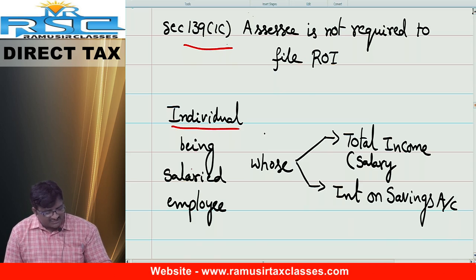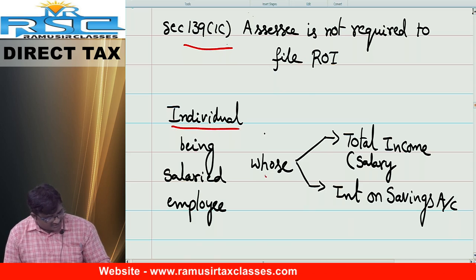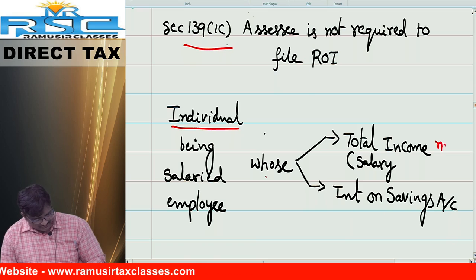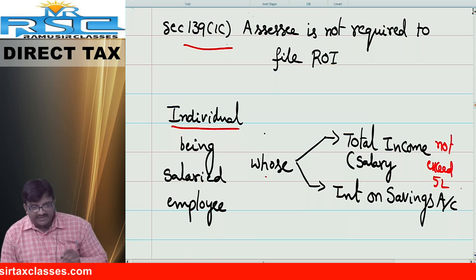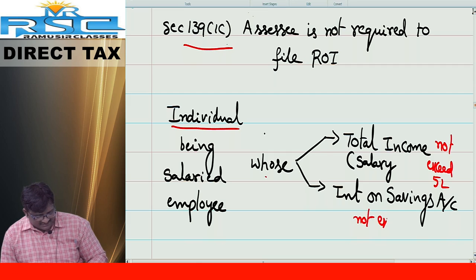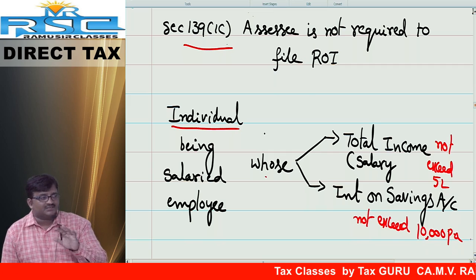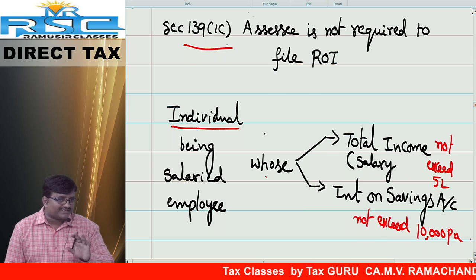So, an individual being a salaried employee, provided whose total income does not exceed 5 lakh rupees per annum, and interest on savings bank account does not exceed 10,000 rupees. I repeat, only savings bank account, not any other fixed deposit, not any other income.